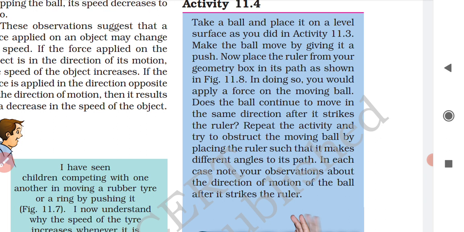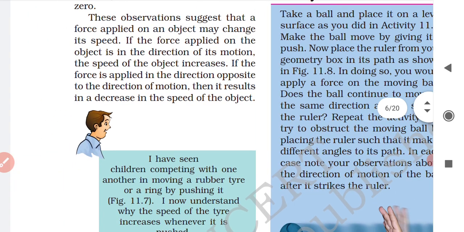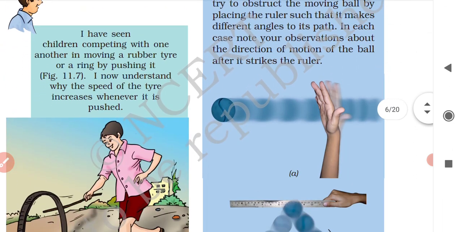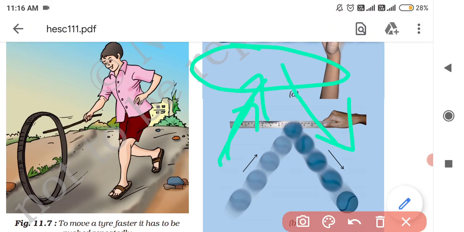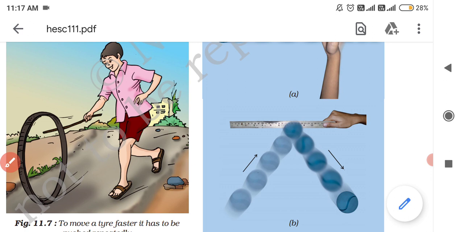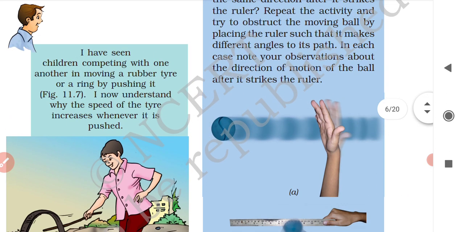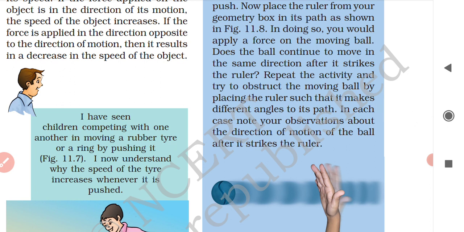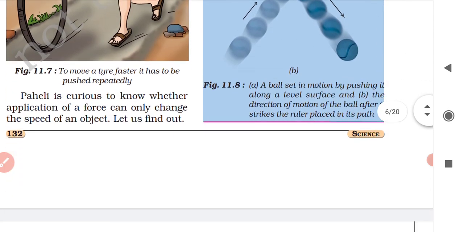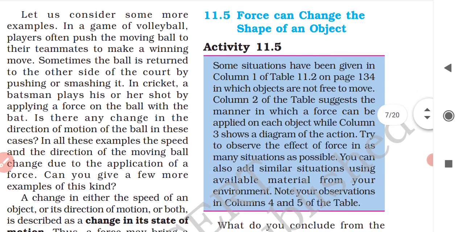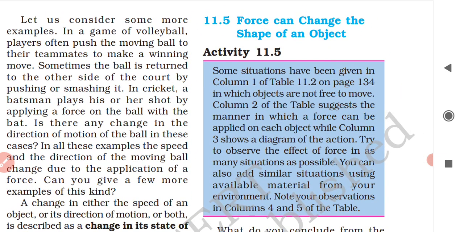So repeat the activity and try to obstruct the moving ball by placing the ruler such that it makes different angles to its path. Either you can change the direction of the ball also, you can change the direction of the ruler also. Then you can get different angles by which the ball will change its path. Okay, so in each case you note your observations about the direction of motion of the ball after it strikes the ruler. You can perform this activity at your home. Okay, clear? Let us consider some more examples.